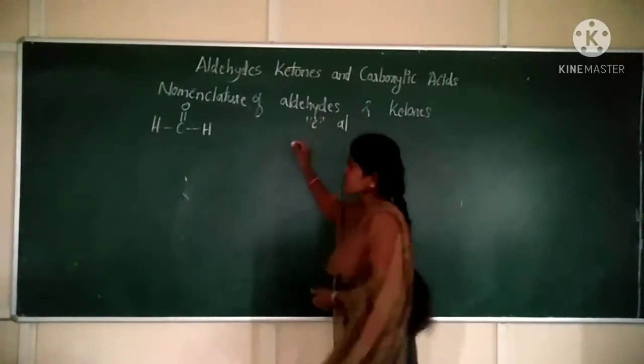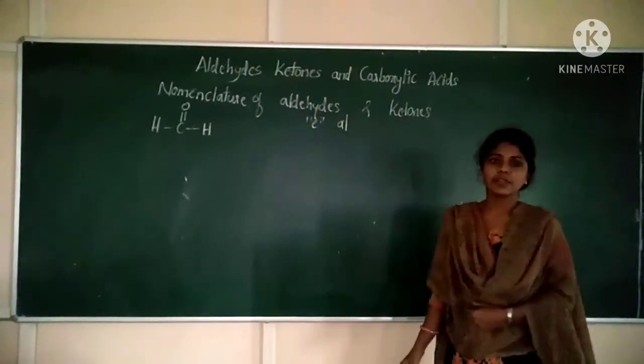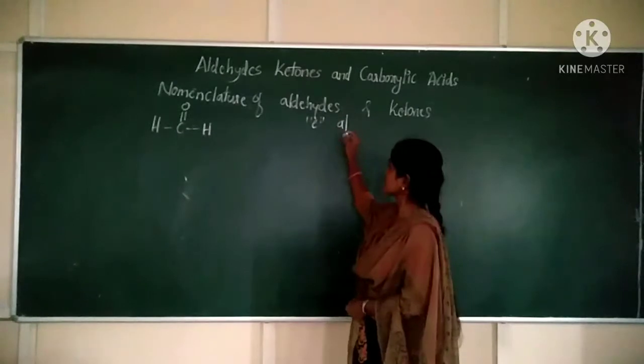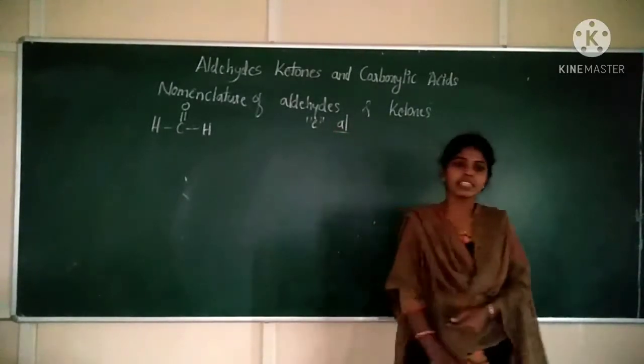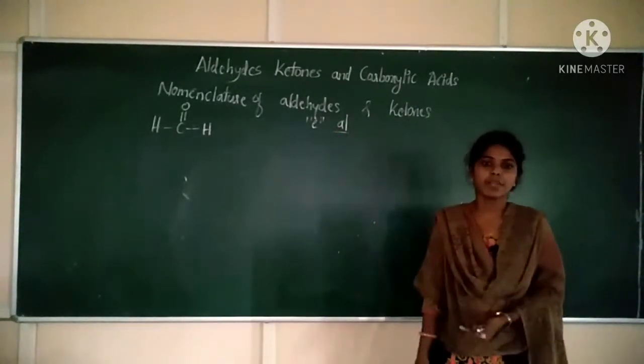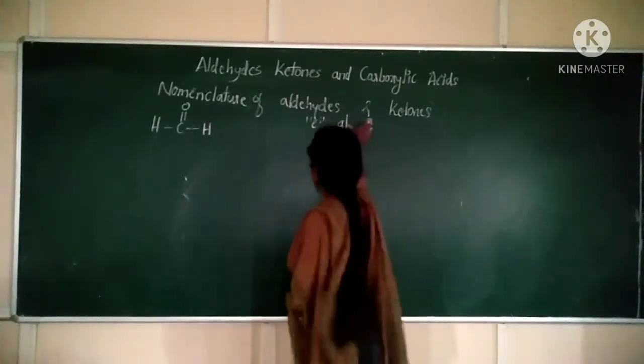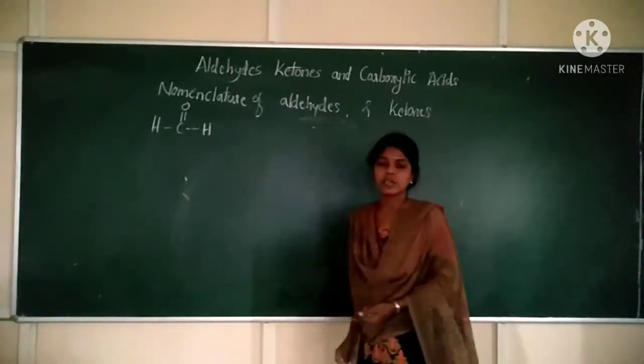AL. E of the parent hydrocarbon is replaced by AL. Clear?